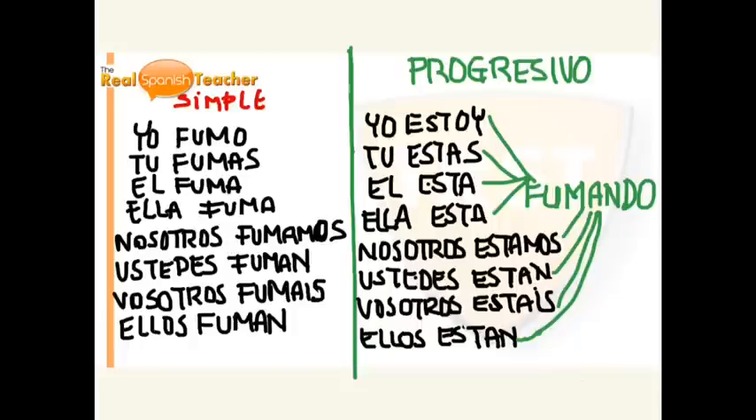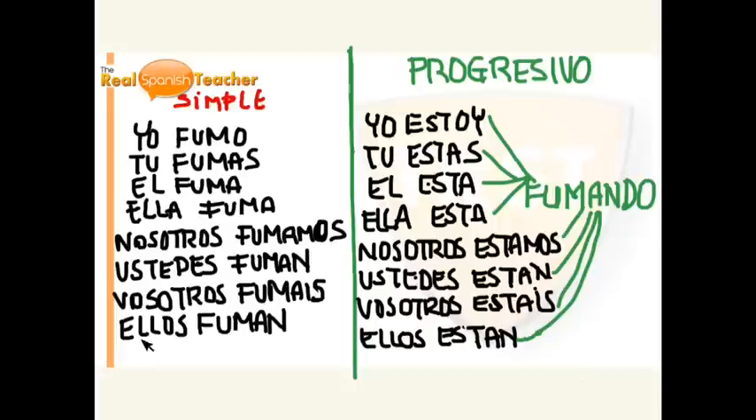Okay, so nosotros and vosotros are the total opposite. Remember, nosotros means we or us, okay? And vosotros means you, plural, like you guys, the same as ustedes. So ustedes fuman and vosotros fumáis is exactly the same thing. It has the same meaning. This is the form mostly used in Latin America, and this is the form used in Spain. However, in Spain they use both forms. They can use ustedes fuman or vosotros fumáis. The vosotros fumáis is an older form which still remains in Spain.